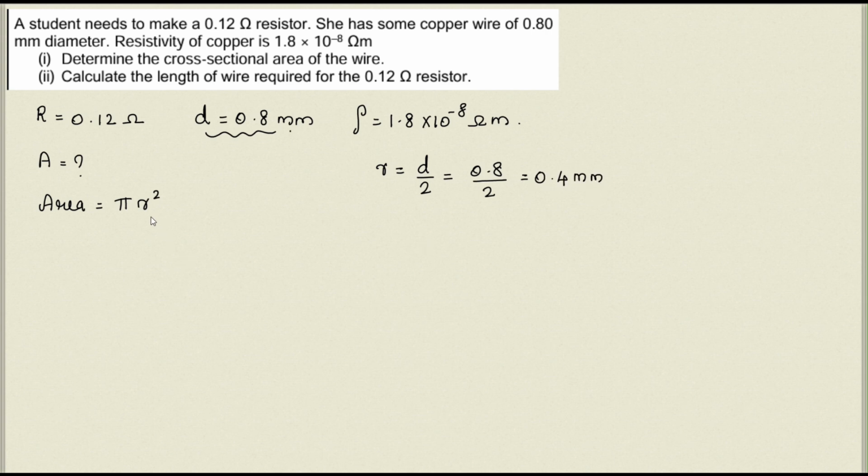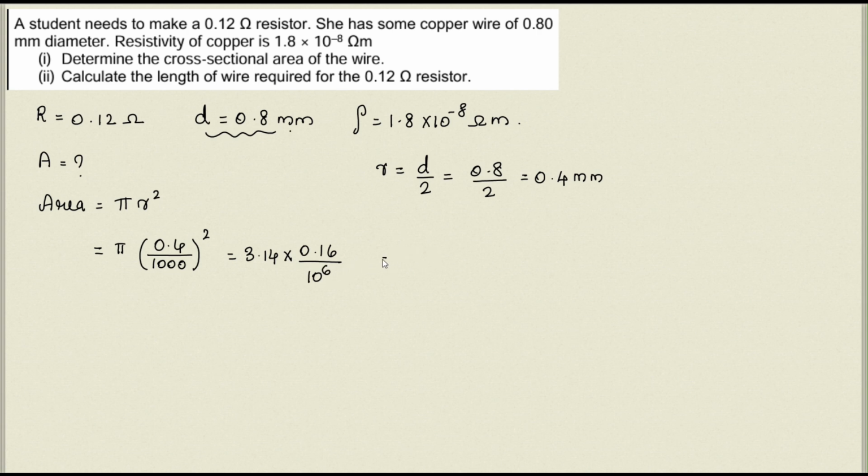Now you can substitute here. Don't forget to convert millimeter to meter when substituting. So that is equal to pi into 0.4 millimeter converted to meter, we have to divide by 1000, whole square. Substituting 3.14, that is 0.16 divided by 10 cube whole square, which is 10 raised to 6.